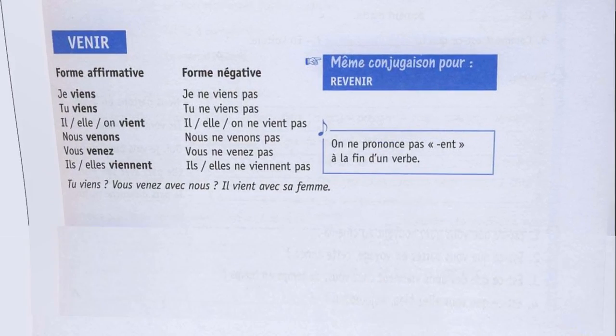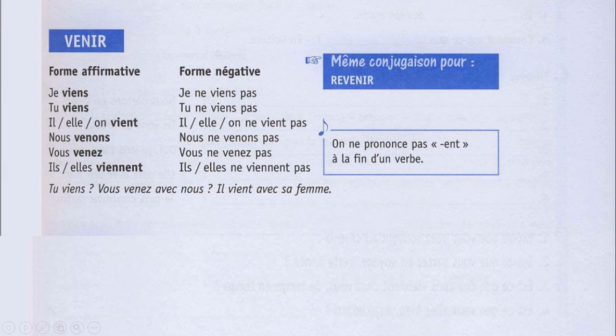Next slide. It is about another important verb in French, that is venir. The pronunciation is venir, and it means to come. La forme affirmative, affirmative form. La forme négative, negative form. The conjugation is like that.